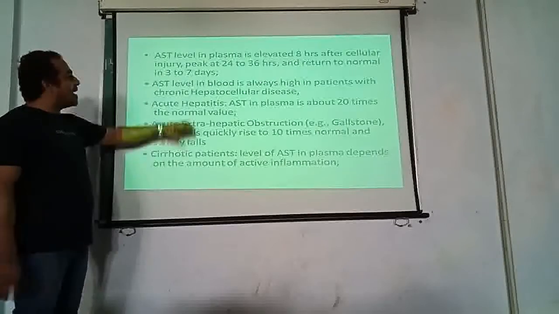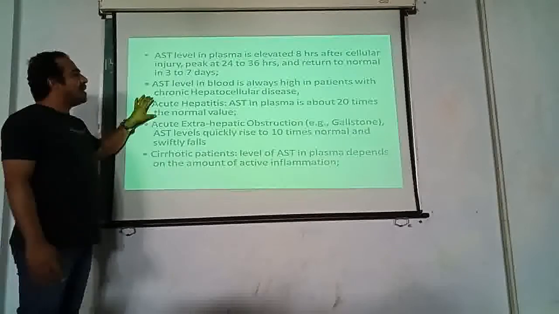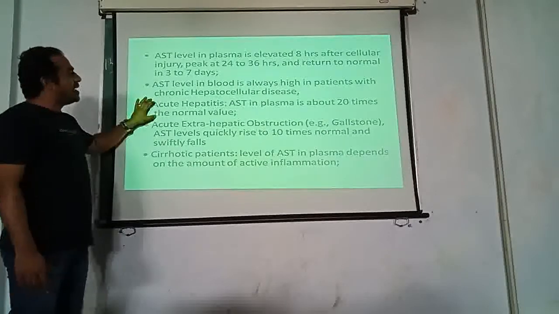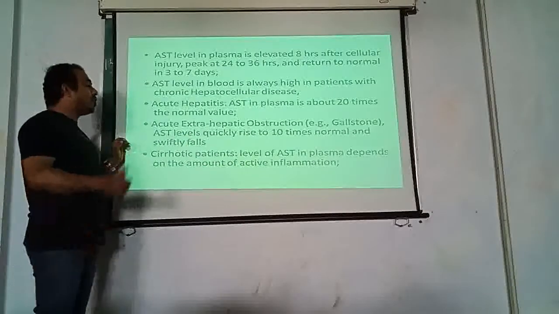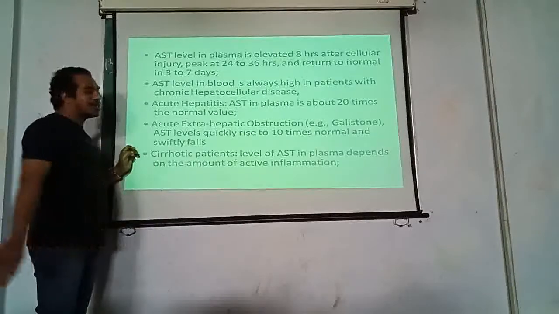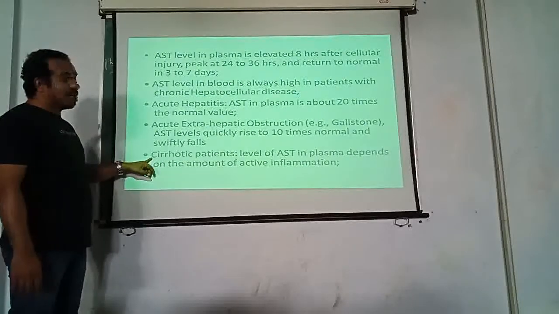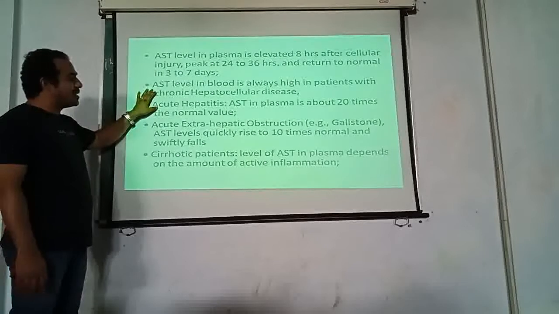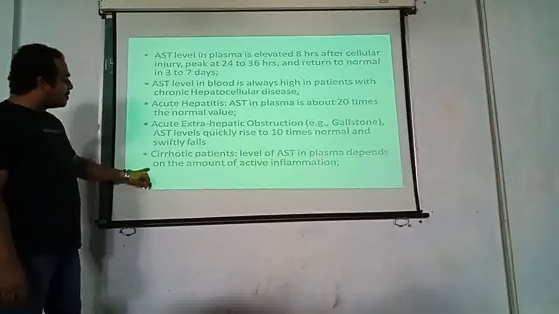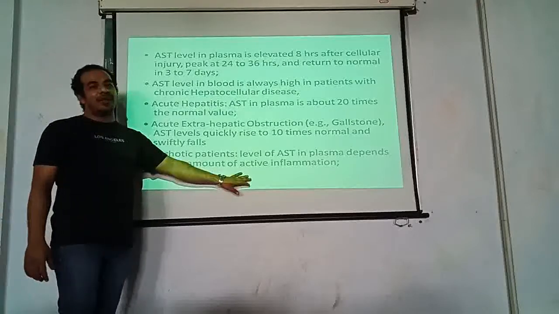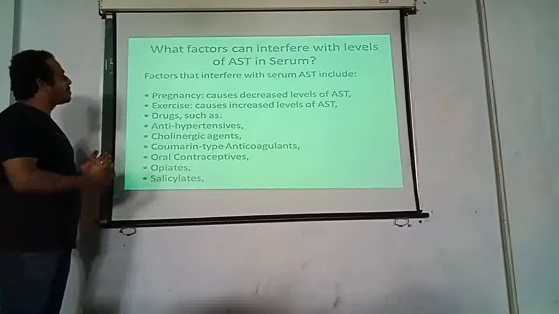So if we see the comparison, in chronic disease, the SGOT level would be continuously high. In cases of acute hepatitis, it will be raised 20 times the normal value, and in case of obstructive disease, it would increase 10 times and then swiftly fall. In a cirrhotic patient, which is one form of chronic hepatic disorder, the level of SGOT in plasma depends on the amount of active inflammation. So, obviously, it is a variable factor.